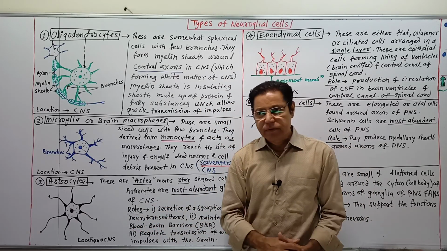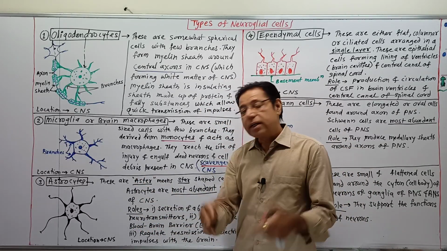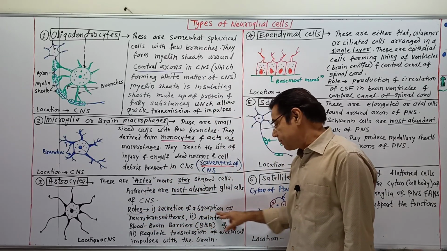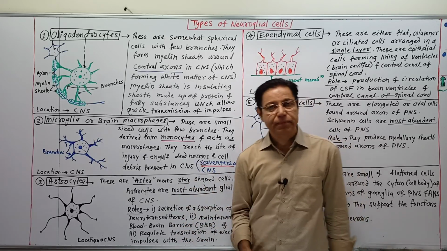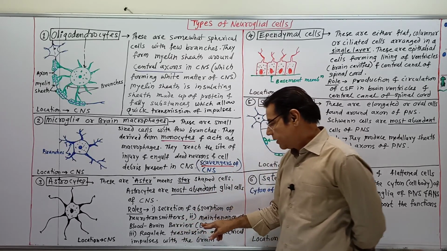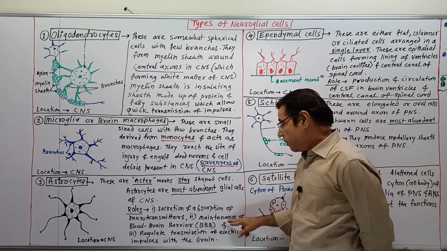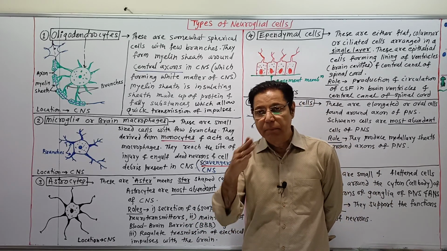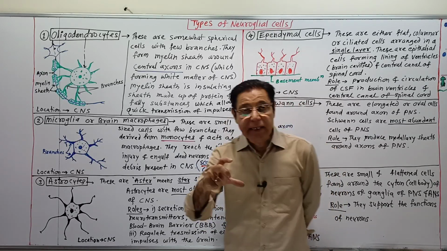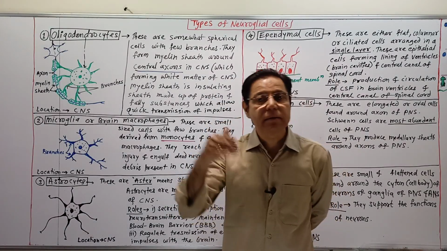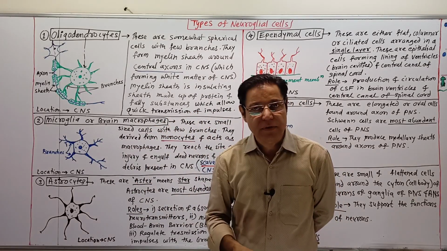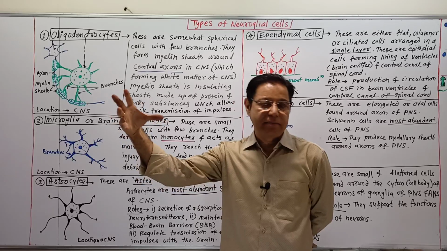Roles. What are the roles of the astrocytes? They play a much important role here. The first role is secretion and absorption of neurotransmitter. Then the second function is maintenance of the blood brain barrier, BBB, meaning only the material which is required by the nervous tissue of the central nervous system is provided.